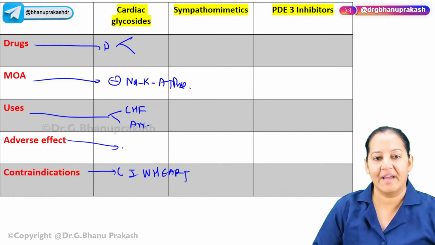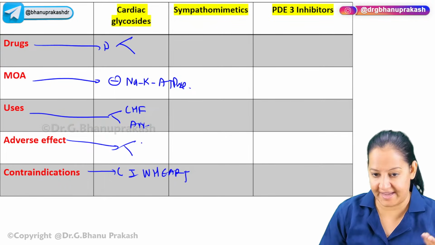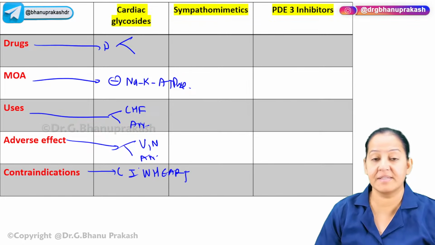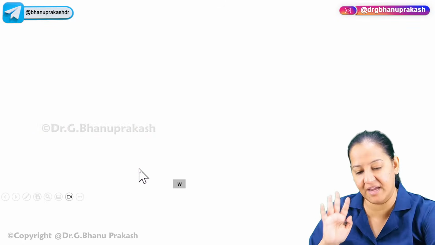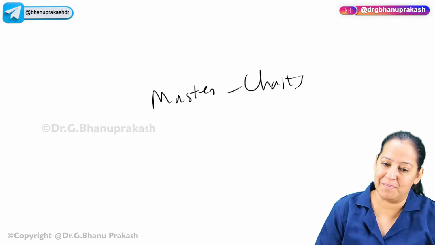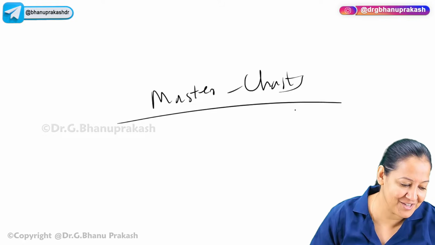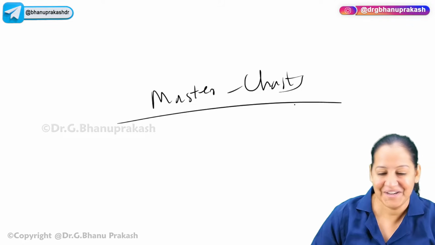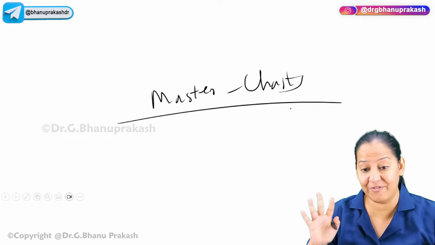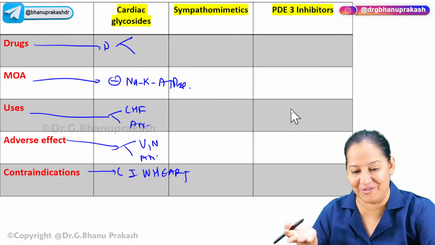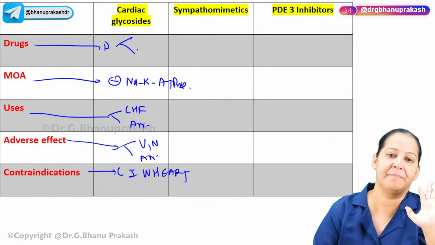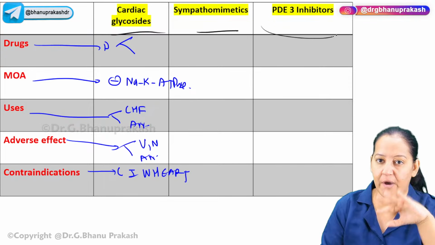Okay, got it. In the adverse effects, cardiac and extracardiac. In the extracardiac, it's vomiting and nausea, and in the cardiac, it's arrhythmia. So that's the thing. This is how you have to make the master charts again and again. I insist the same thing to people: master charts. Complete pharmacology in master charts. I cannot provide them ready-made, though someone was asking. No, you have to do your homework. I have given you a path. I have shown you how to do that, but I cannot give you the complete master charts. But for all the chapters I'm teaching you the one or two main drugs. The remaining you have to fill in by yourself.